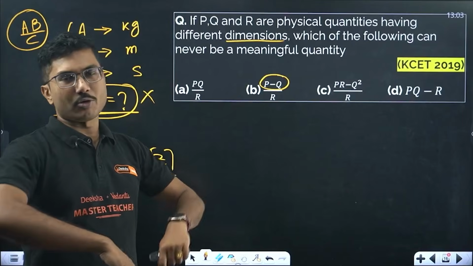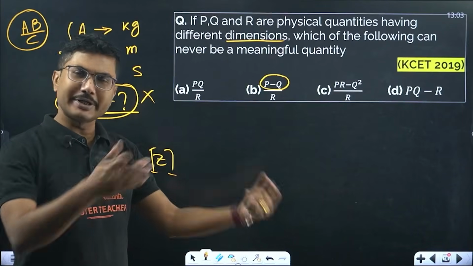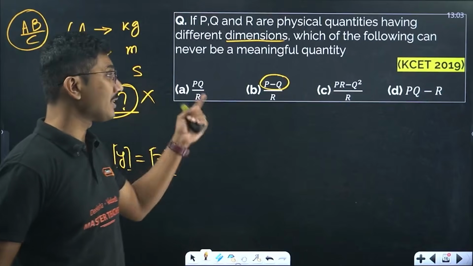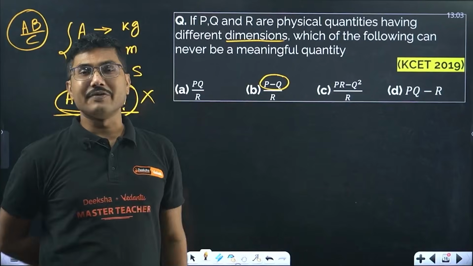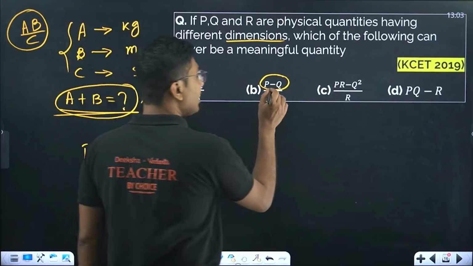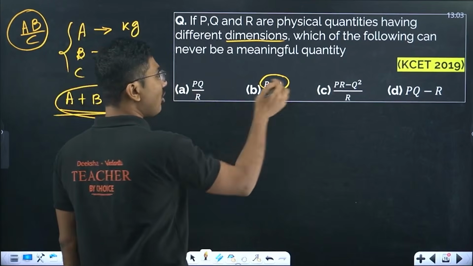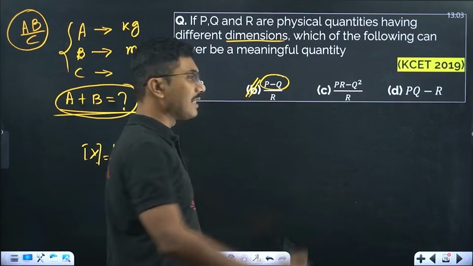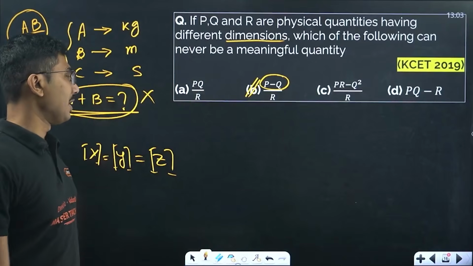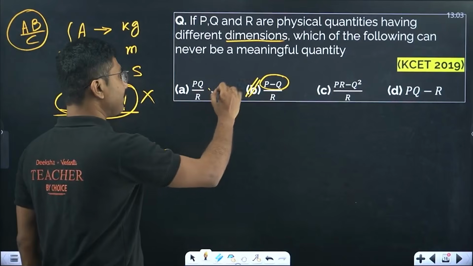Kilometer minus meter is possible. You can convert kilometer into meters, but if the dimensions are different, meaning P and Q have different dimensions, then this subtraction operation is not possible. So this quantity is dimensionally not possible. Now this quantity is obviously possible, as I mentioned.